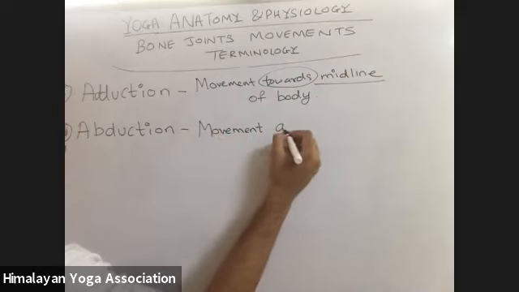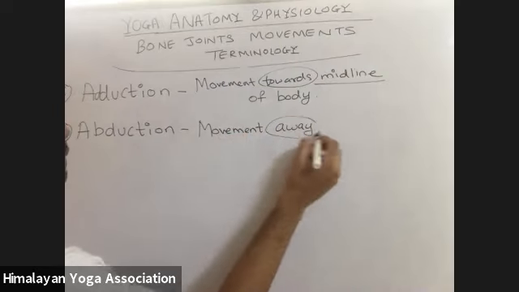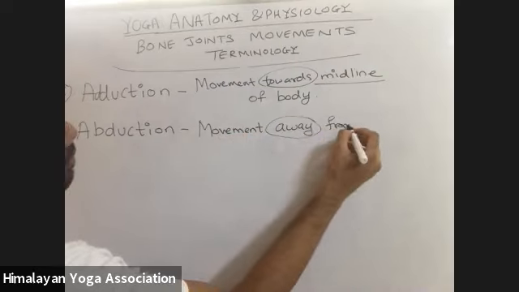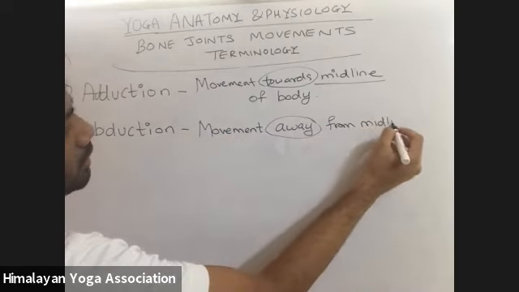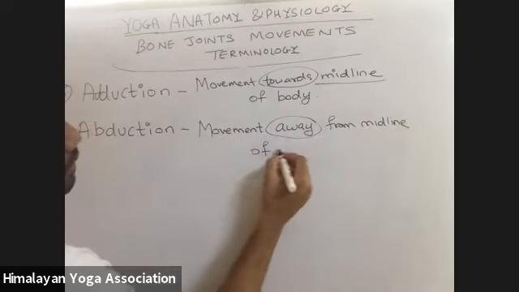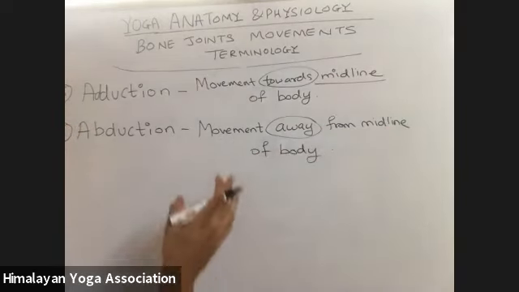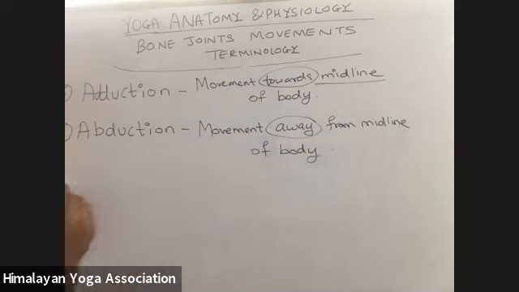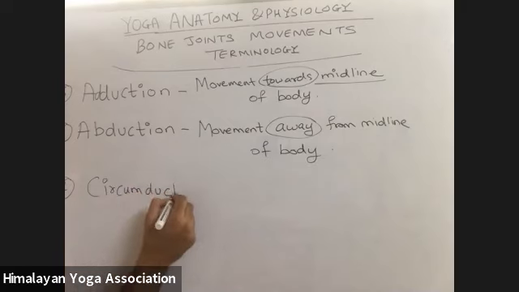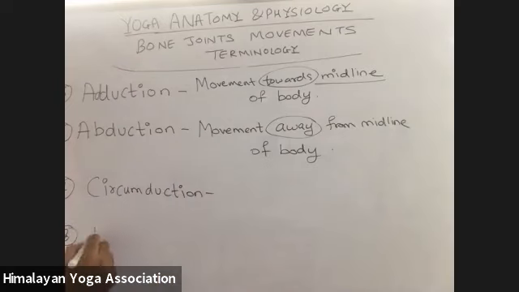Movement away from the midline of the body. So we have adduction and abduction movement. Along with that, we have the circumduction and rotation movement.